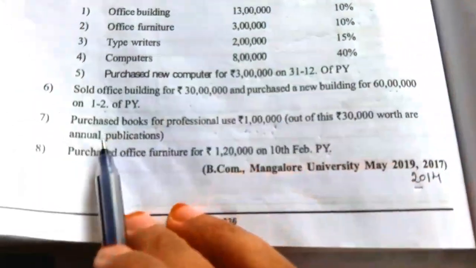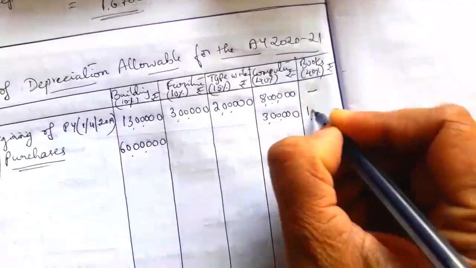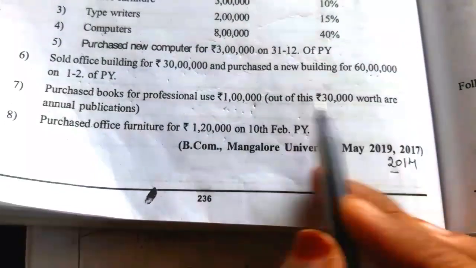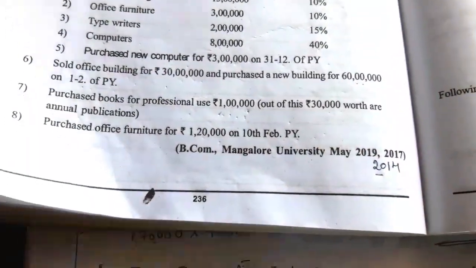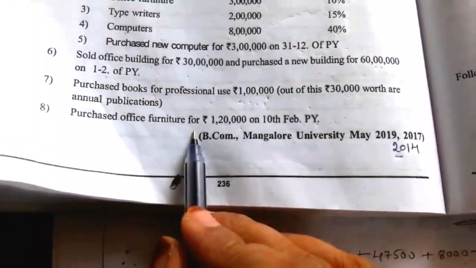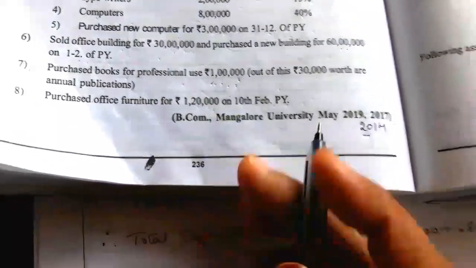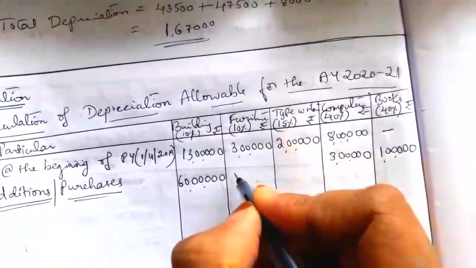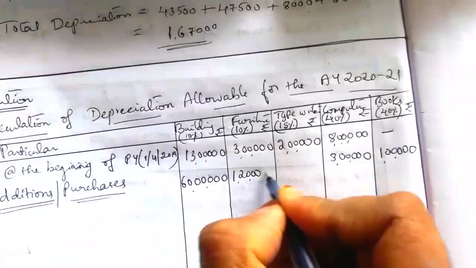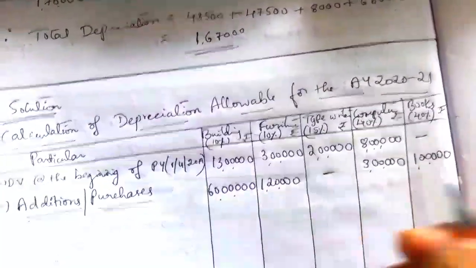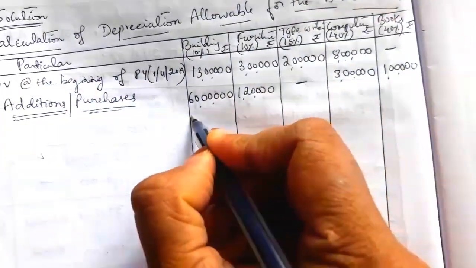Next, purchased books 1 lakh. Purchased books for professional use, date is not given. Then purchased office furniture 1,20,000. So furniture 1,20,000. There are no other purchases. Typewriter is nil. So now total it.